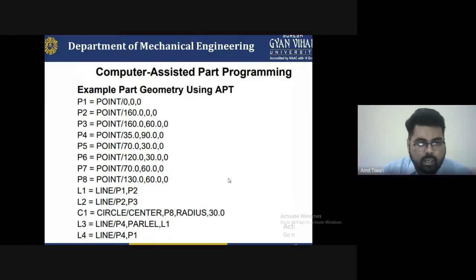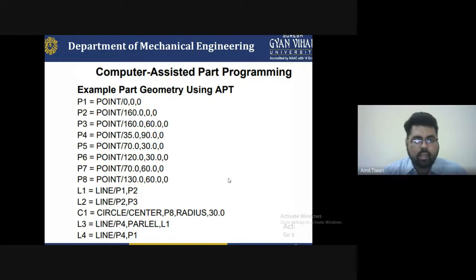So you have to write 160, comma 0. That means the first value indicates the x axis, the second value indicates the y axis, and the last one is 0 for the z axis. First value indicates the x axis, second value indicates the y axis, third value indicates the z axis. So P3 is a point slash 160 comma 0 comma 0.